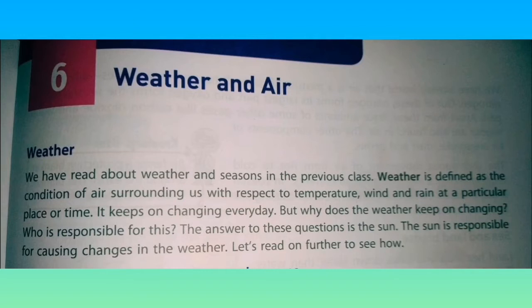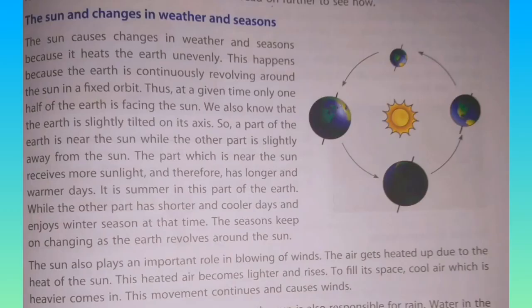So the weather keeps on changing every day. But why does the weather keep on changing? Who is responsible for this? The answer to this question is the sun. The sun is responsible for causing changes in the weather. So shall we read further to see how it causes the change? Now the next topic is the sun and changes in weather and season.